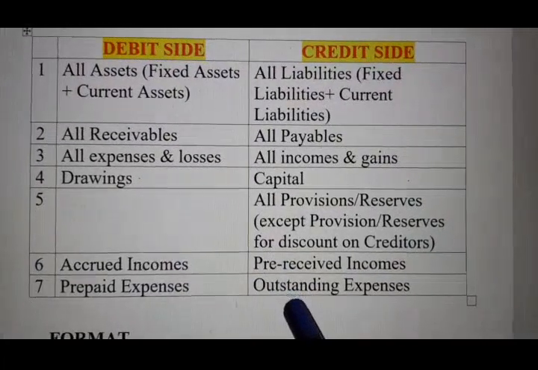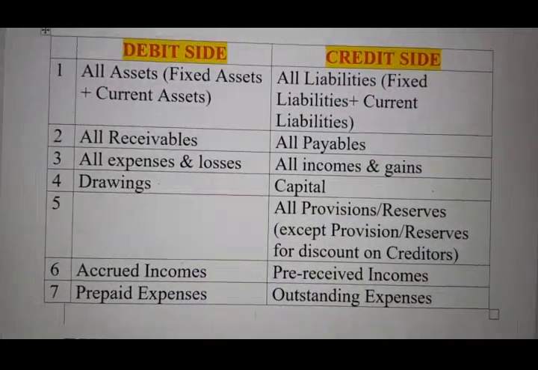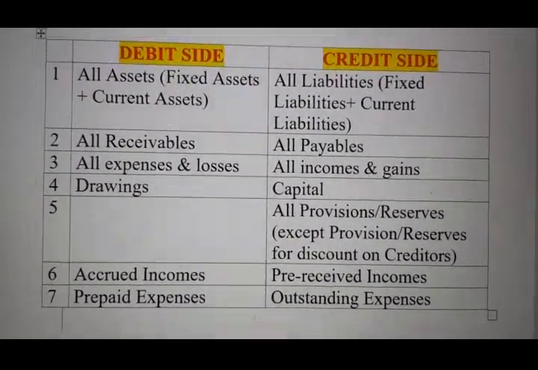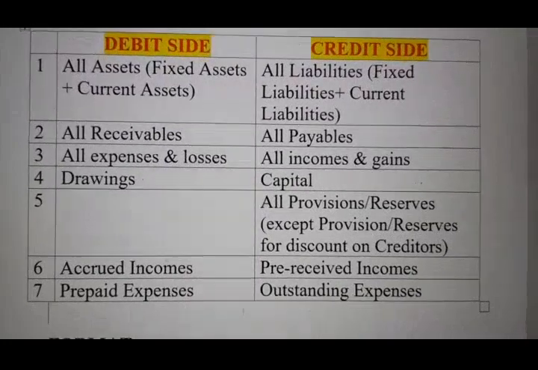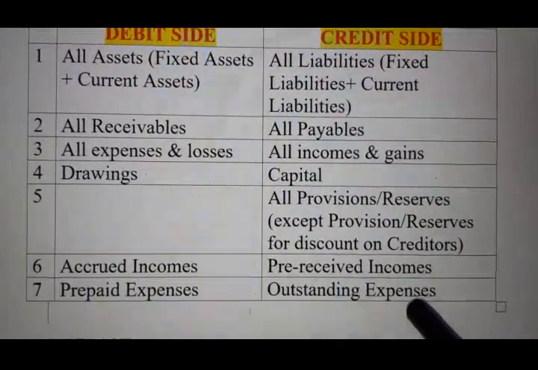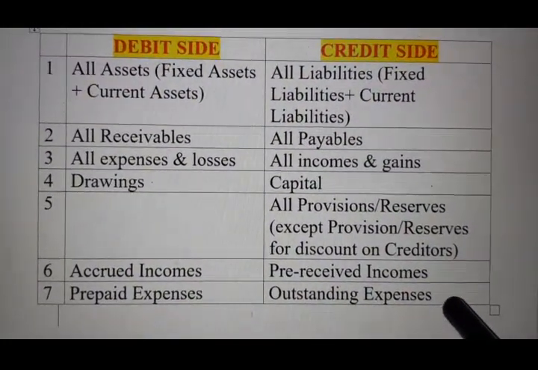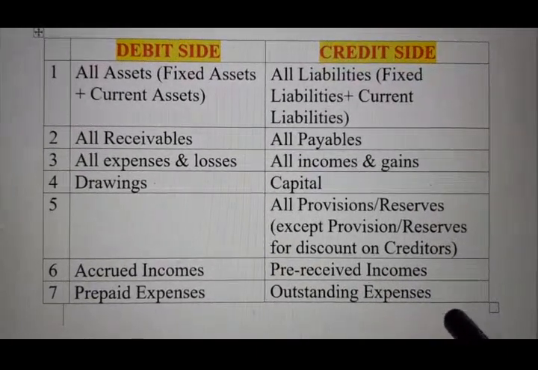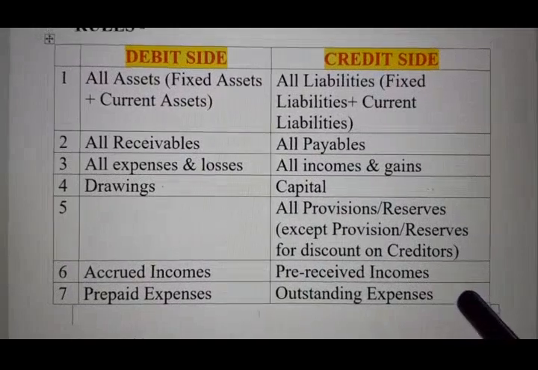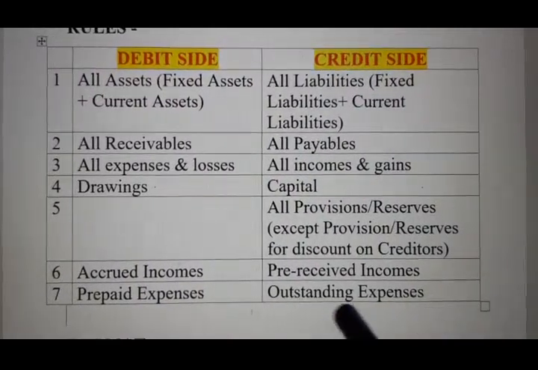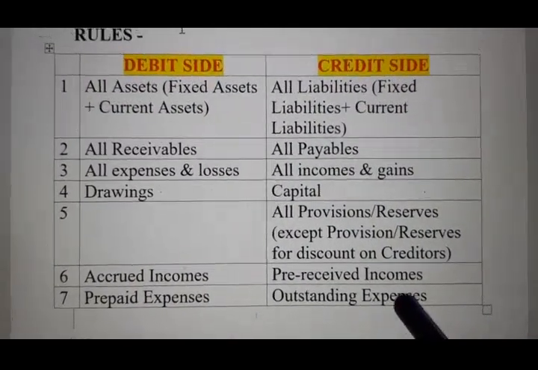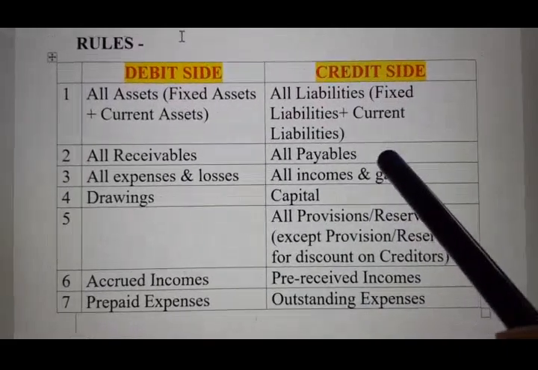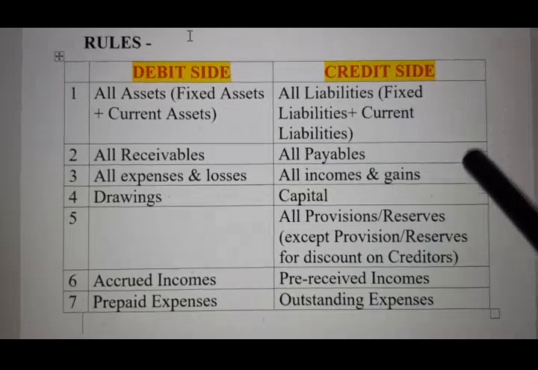On the contrary, outstanding expense. Outstanding expense means any expense which is due but not paid yet. Coming back to the same example, say we haven't yet paid the rent for the month of April, whereas the rent for April is due. That is called outstanding. Any outstanding has the status of payable, and any payable is your liability and will come to the credit side.